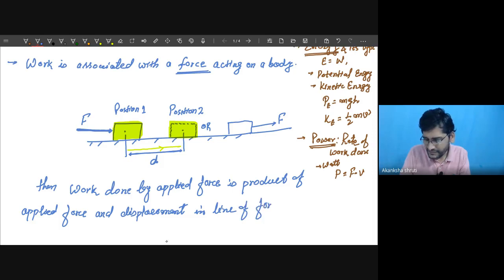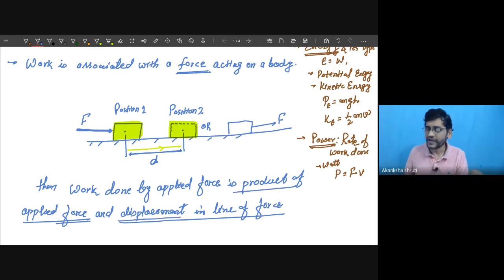You will understand this. What do we mean by displacement in line of force? So we have to take the applied force and the displacement in line of force, and their product we have to take.